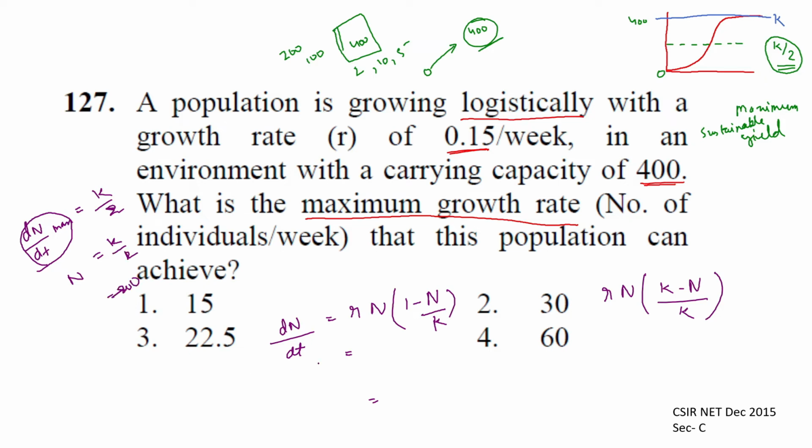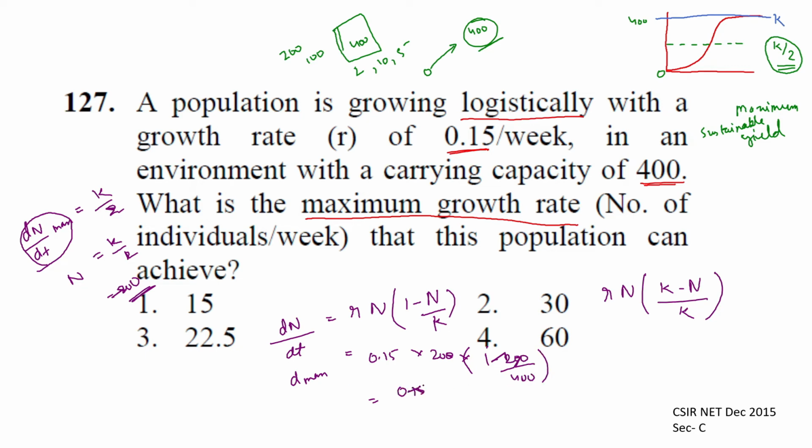So dN/dt max is the rate, 0.15, into N, which we put as 200 because it is the population at which the maximum occurs, into (1 - N/K).